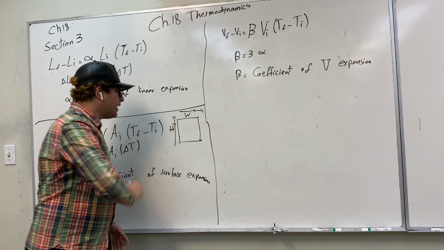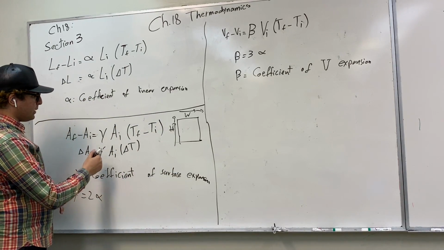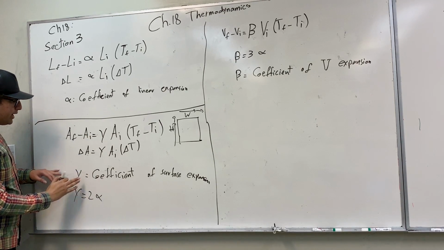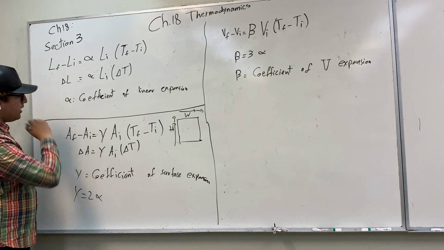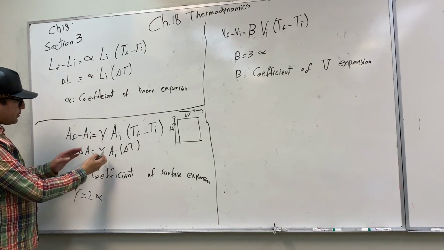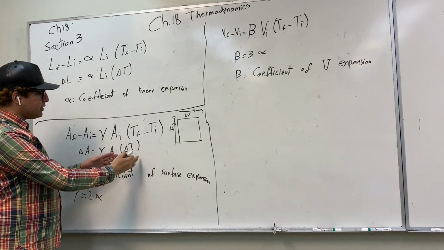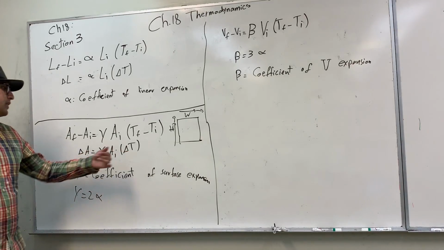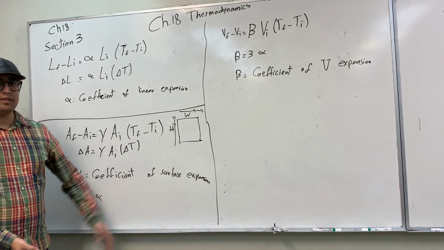So we have our coefficient of surface expansion, expressed by gamma. Gamma is basically equal to 2 alpha. If you multiply gamma by the initial area of the surface and multiply that by the temperature difference, this is going to give you how much the area has changed, either increased or decreased.